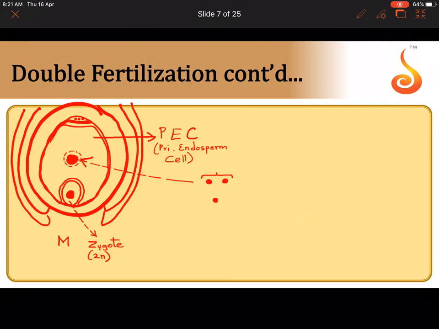The 2 nuclei which were earlier found in the central cell before fertilization were called the polar nuclei. They were both haploid. And which is the other one? The other one which was brought by the pollen tube was one of the male gametes. So I'm writing one male gamete here. Because all three fuse together, what did we call this process? We called it the triple fusion.